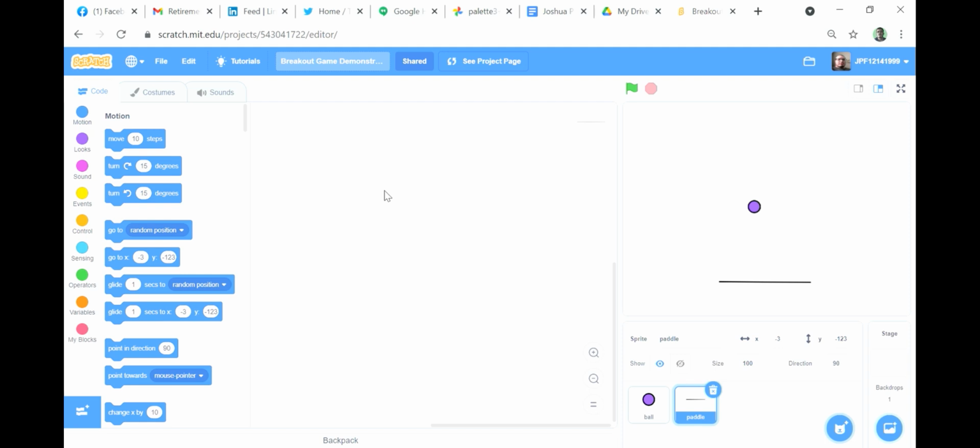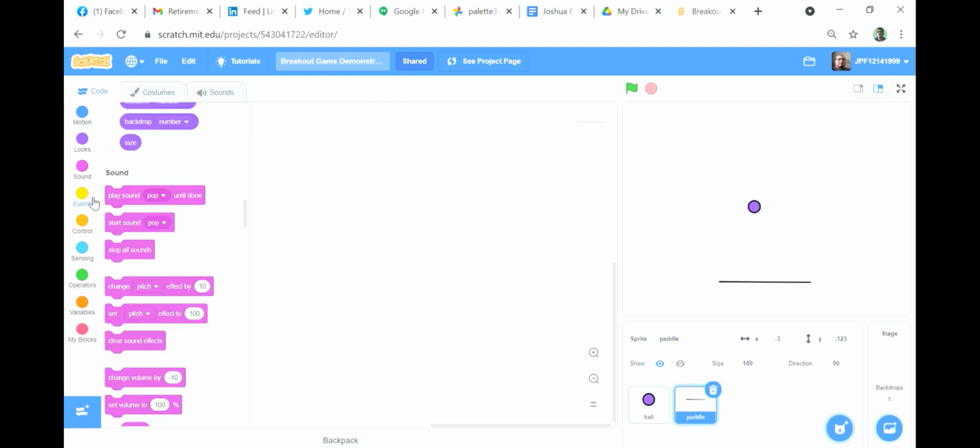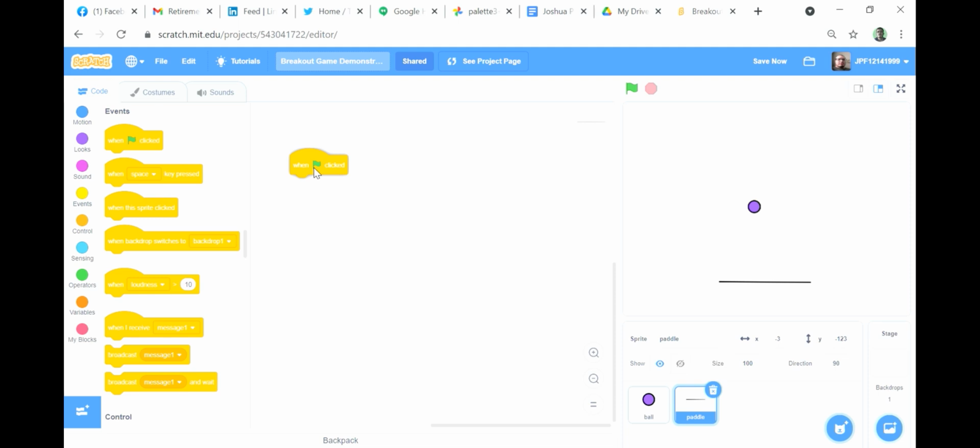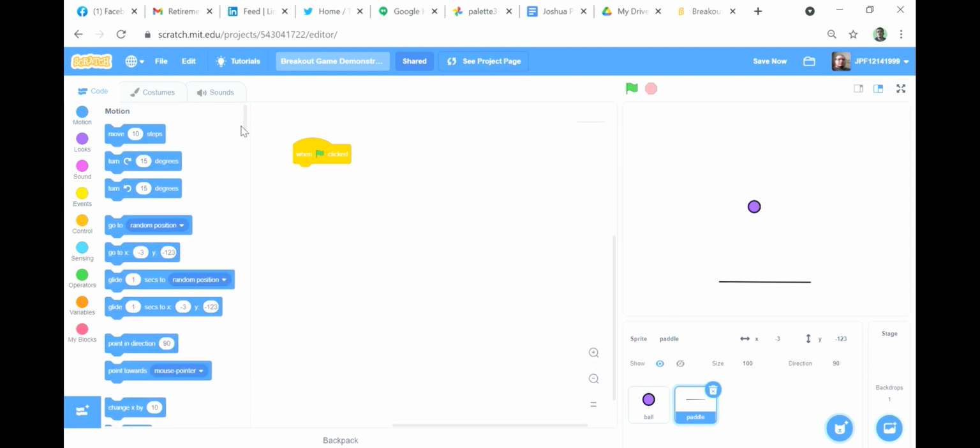In particular, I'd like to focus on the paddle first, as that is what the player controls. So you would check when the green flag is clicked for when the program is started. And then we would detect when the player moves the mouse. And then have it go toward the mouse. Like so.